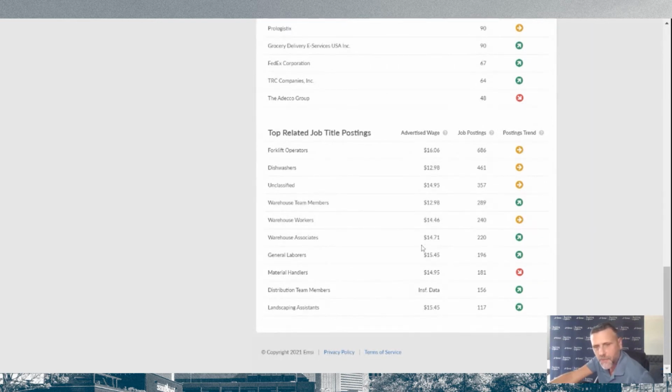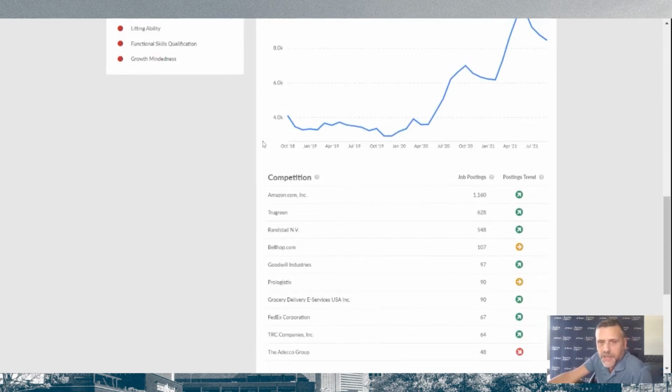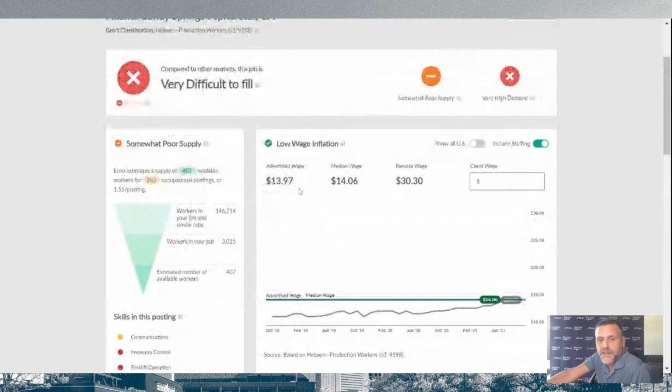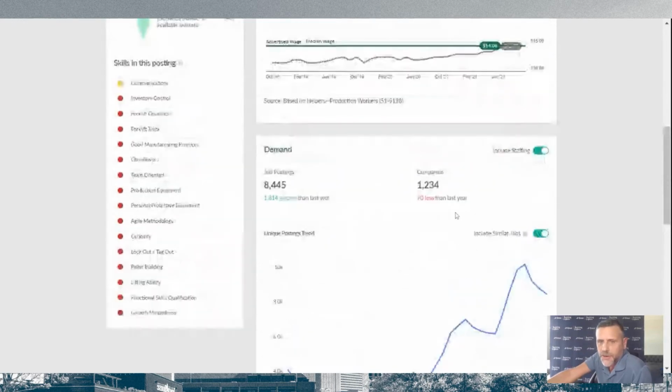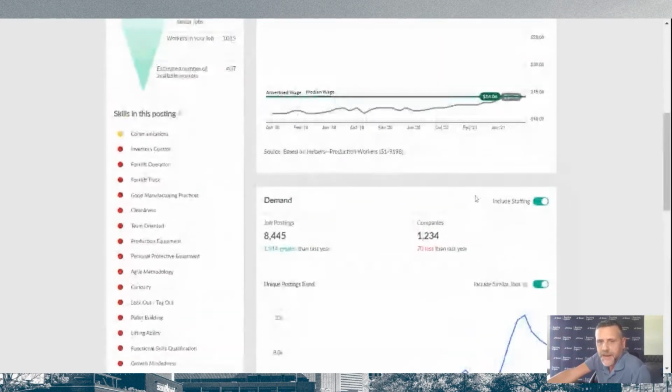We see some for individual titles that are much higher than what we're paying. And that the worker that you're trying to get has an option to choose any of these other jobs. So in this particular case, as we look at this 13.97 and we look at how so many of these other jobs are in the 14-15 range, you're going to have to be in that range to find somebody, because you are dealing with such an overwhelming amount of demand for this type of worker.